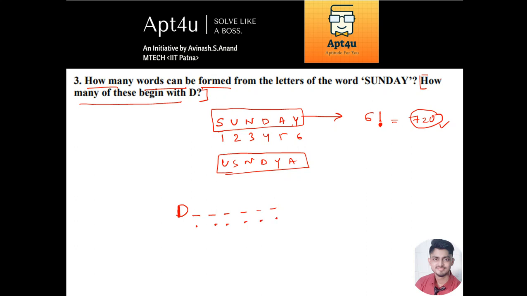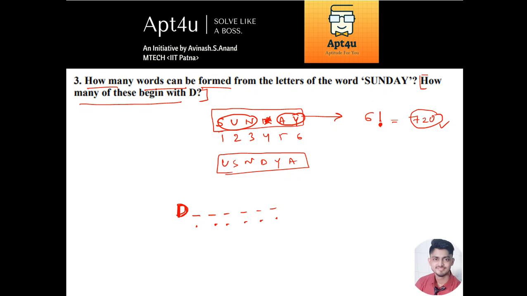So how many of these begin with the letter D? The idea is very simple. D you have already fixed in this position.